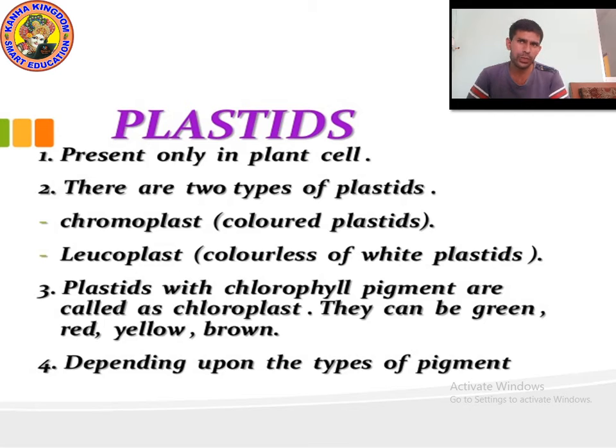So remember, kids, there are two types of plastid: chromoplast and leucoplast. Chromoplast is a colored plastid, leucoplast is colorless. There is one more plastid found with a color pigment, chlorophyll. It is chloroplast, which can be green, red, yellow, brown, depending upon the types of pigment. And plastids are found in plant cells only. I hope you understood. Now let's see the function.